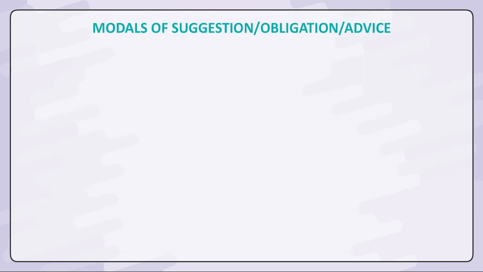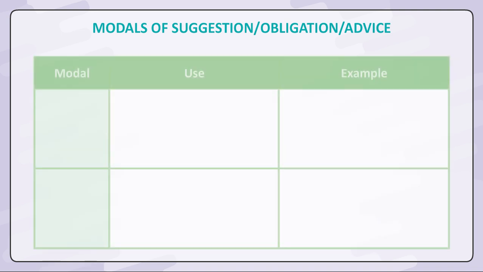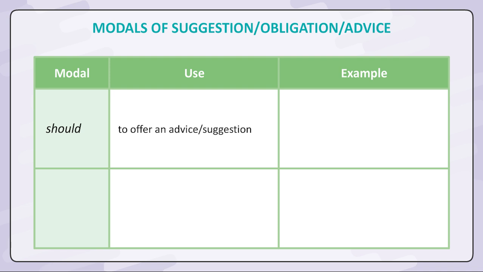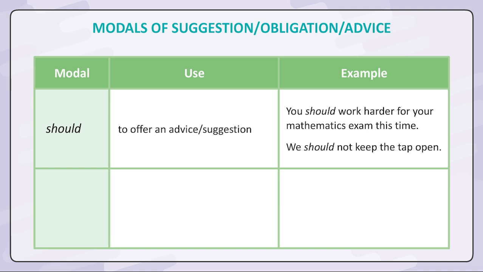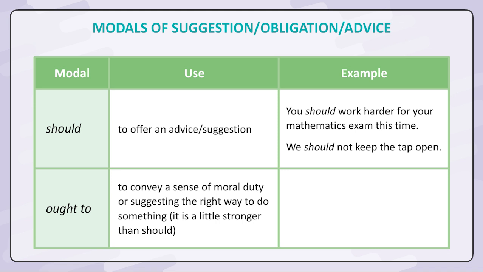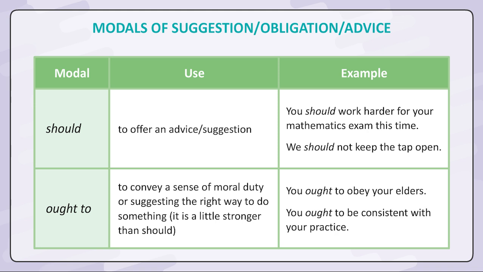Modals of suggestion, obligation, advice. Modal, use, example. Should, to offer an advice or suggestion. You should work harder for your mathematics exam this time. We should not keep the tap open. Ought to convey a sense of moral duty or suggesting the right way to do something. It is a little stronger than should. You ought to obey your elders. You ought to be consistent with your practice.